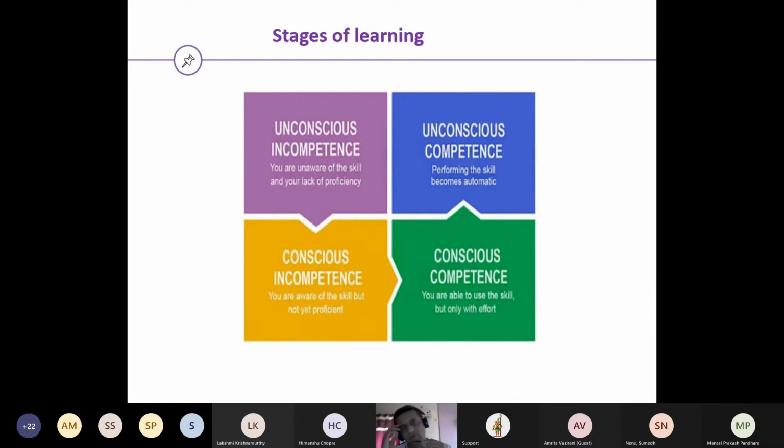Now here we are only aware of that skill, but we are not proficient enough. After that, we start practicing. The more and more we practice, the more we understand. We then start doing some trial and error, although we have a little bit of a lack of confidence. We do that with somebody's presence. Then there comes a conversion wherein we convert ourselves with repetition and repeated practice.